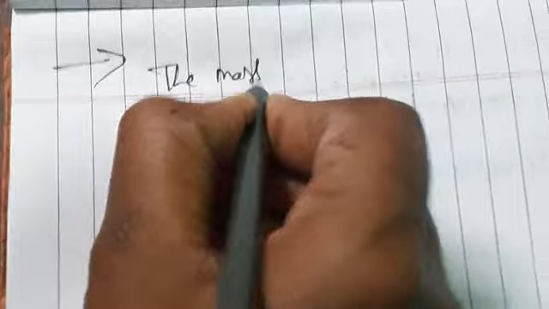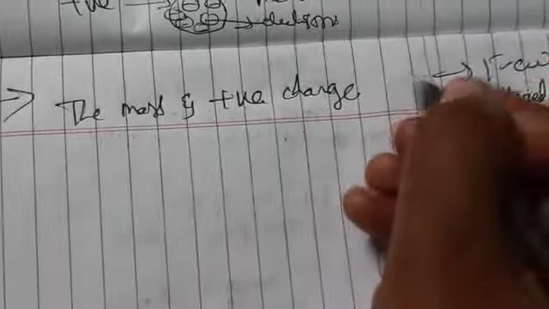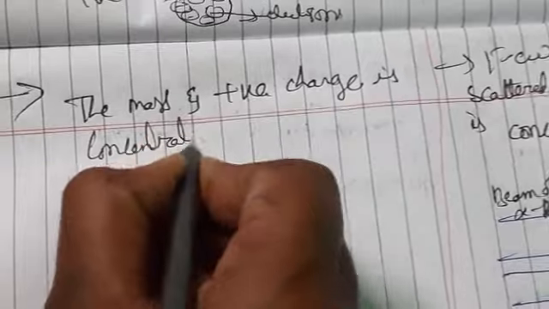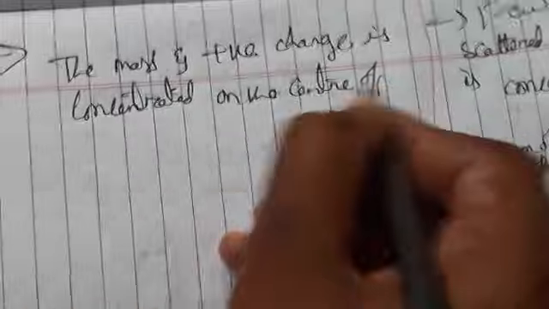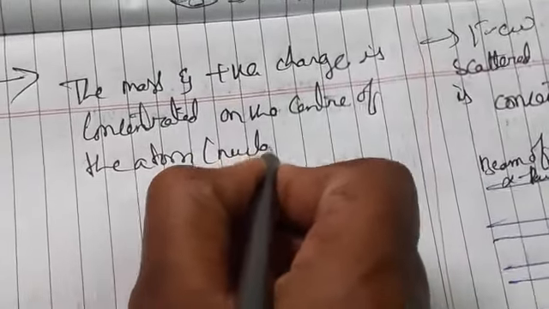Basing upon the Rutherford atomic model, the mass and positive charge are concentrated at the center of the atom, that is, only in the nucleus.